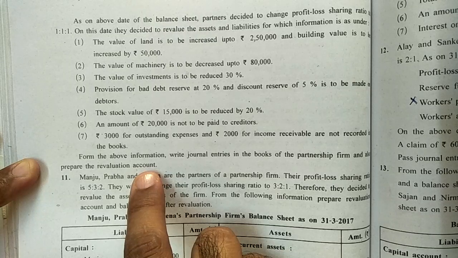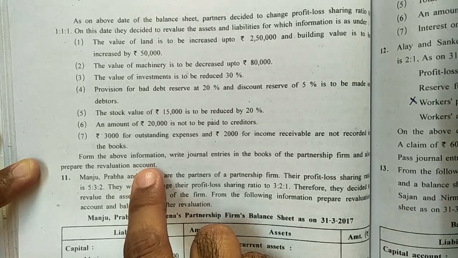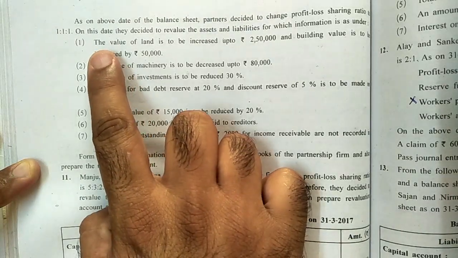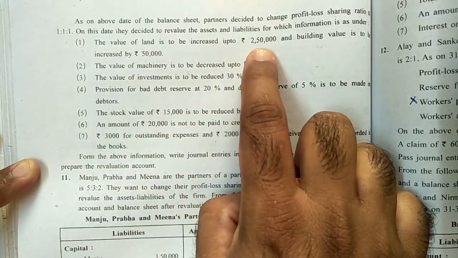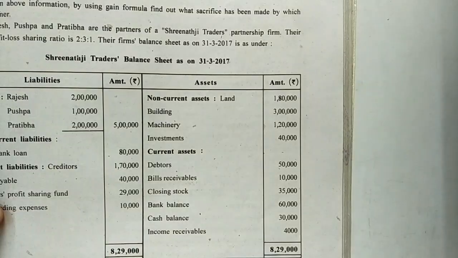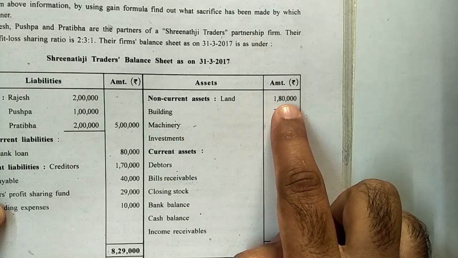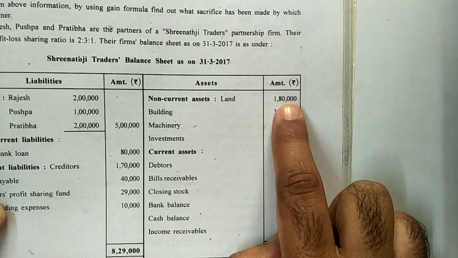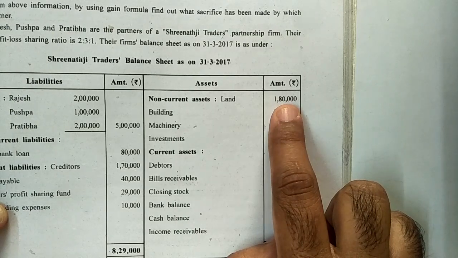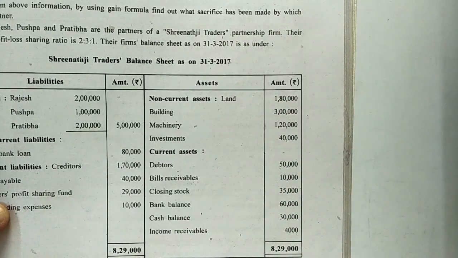Now one by one we will be looking into adjustment, posting of entries, writing of entries and posting of same into revaluation account. Let us go for first point. Value of land is to be increased up to rupees 2,50,000, whereas the previous value of land was rupees 1,80,000. From 1,80,000 now it is to be valued at 2,50,000. It means the value of land is to be increased by 70,000.